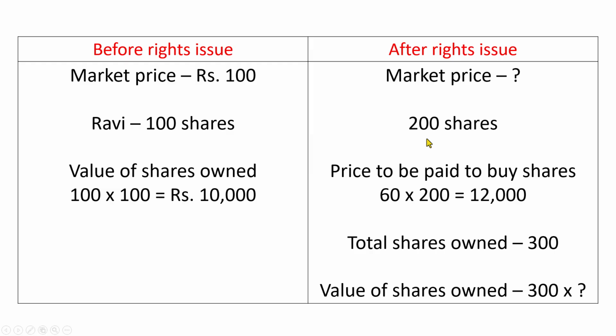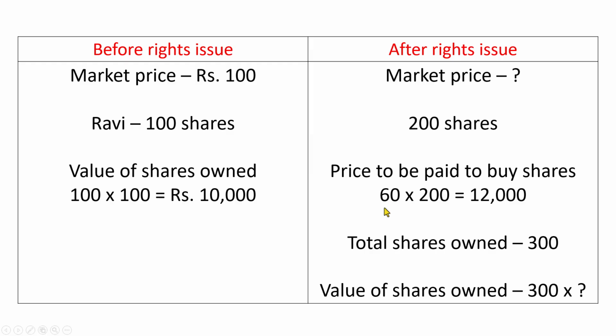Let us say that the company decides to offer shares at 60 rupees each. So the market price is 100 rupees. The discounted price is 60 rupees. The company decides to offer extra shares at 60 rupees each. Now this is a rights issue. Ravi can exercise the right. He may buy the shares at this price, or he may pass the offer.